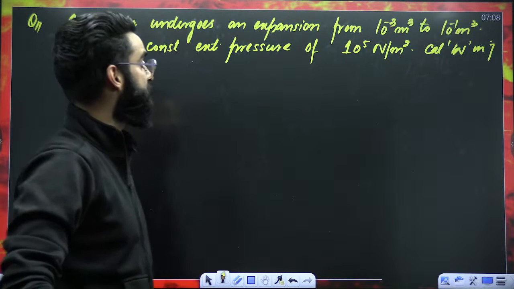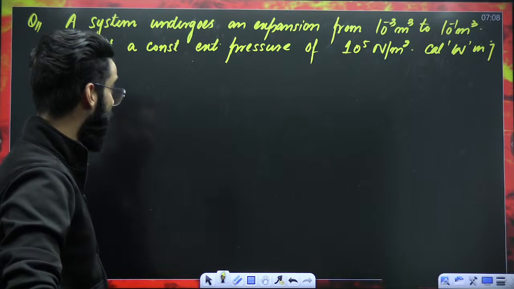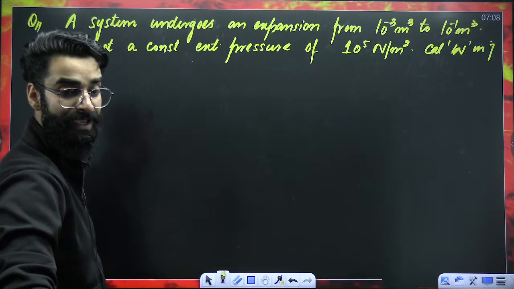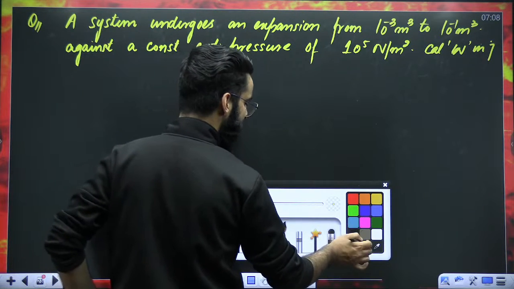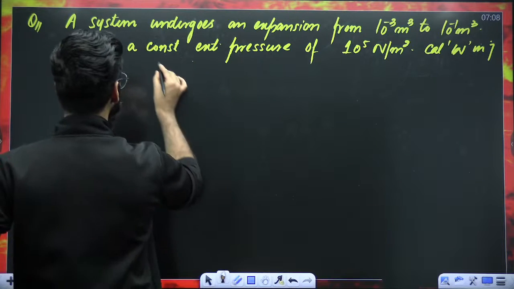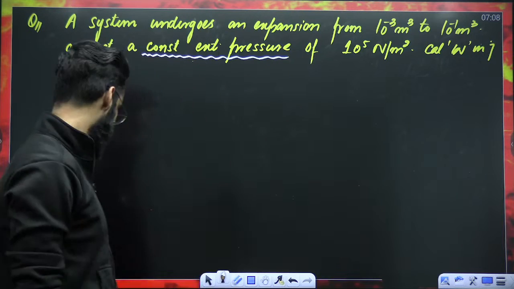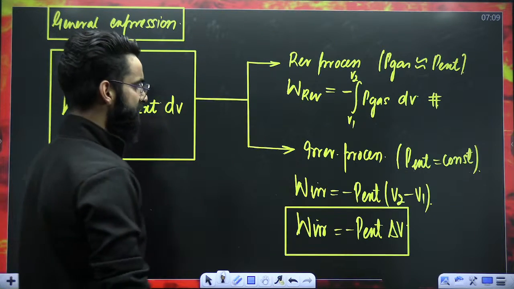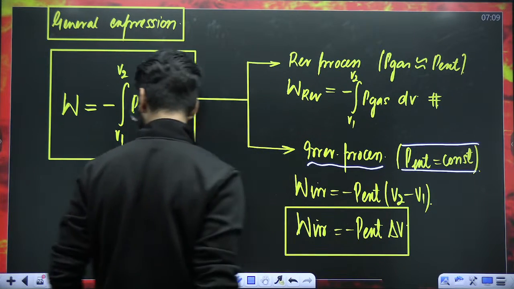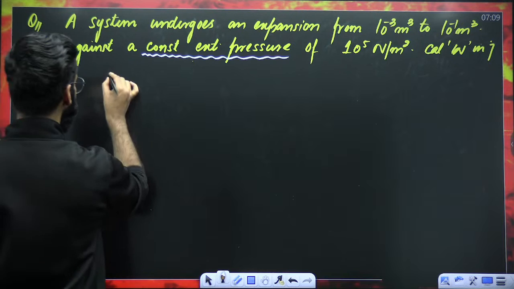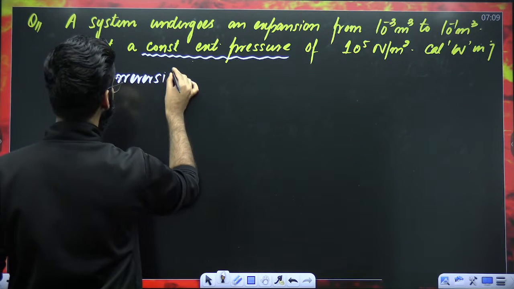A system undergoes an expansion from 10 raised power minus 3 meter cube to 10 raised power minus 1 meter cube against a constant external pressure of 10 raised power 5 Newton per meter square. Calculate work. First of all, try to understand one thing. It is mentioning that expansion is happening against constant external pressure. When external pressure is constant, the process is supposed to be irreversible. So we understood the process is irreversible.